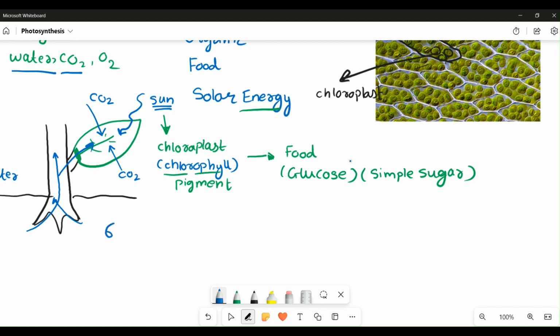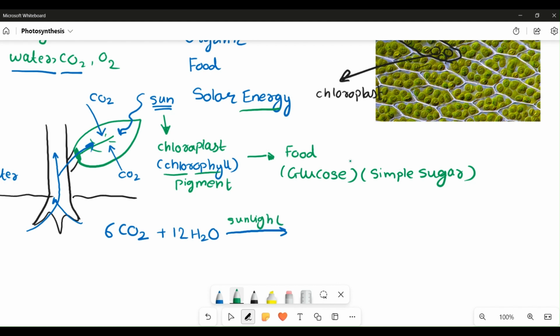Raw materials are the molecules of CO2 in the form of gas, and I have purposely written this 6 over here, representing the definite quantity of CO2 required by the plant. This CO2 will combine with 12 molecules of water in the presence of sunlight.